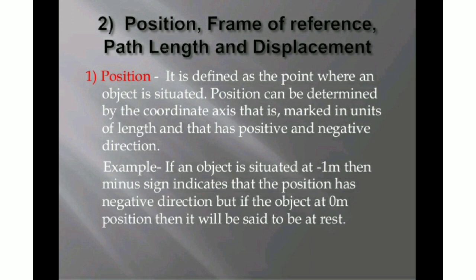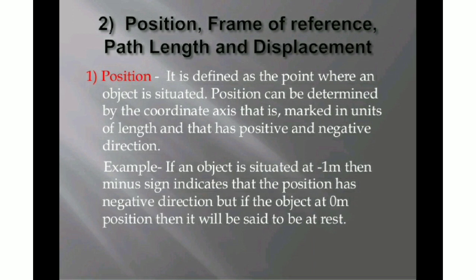If someone is playing in the ground, and you are sitting in your class 11th and observing that person from your class, I'm sitting in the staff room and observing that person from the staff room, and another person is outside the school and observing that particular person from outside the school. One person's position is different for different observers, right? It means that the position varies from person to person. So position matters, and it also matters from which reference we are going to measure it.